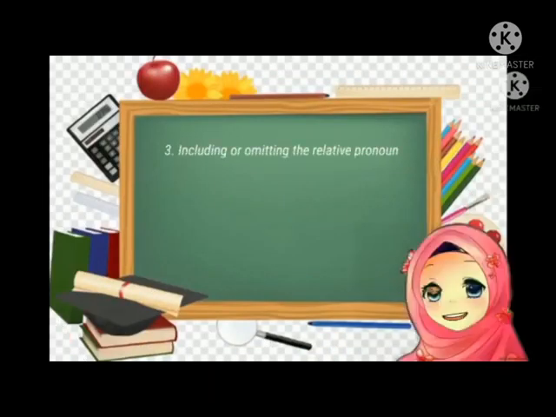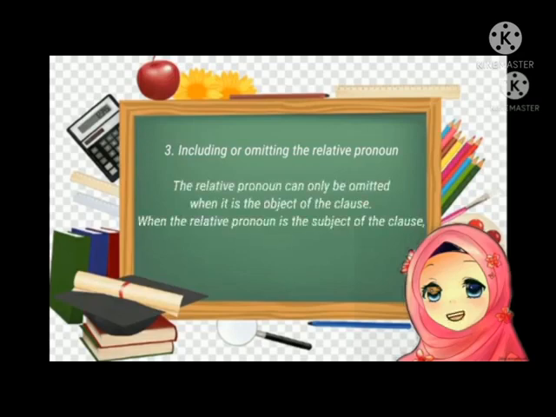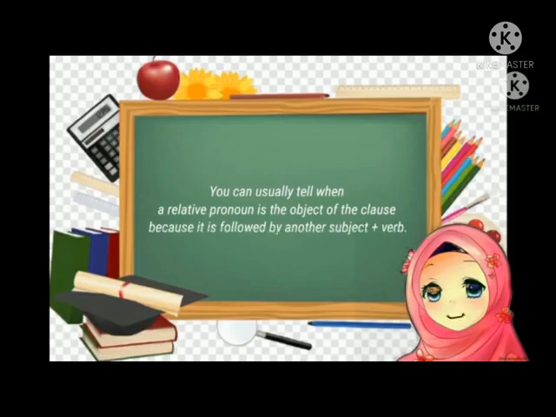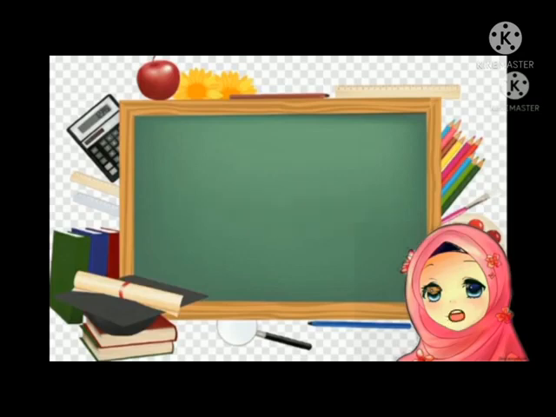Third, including or omitting the relative pronoun. The relative pronoun can only be omitted when it is the object of the clause. When the relative pronoun is the subject of the clause, it can't be omitted. You can usually tell when a relative pronoun is the object of the clause because it is followed by another subject plus verb. See below.